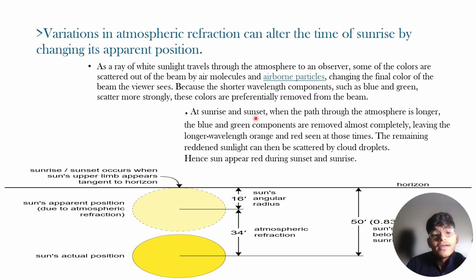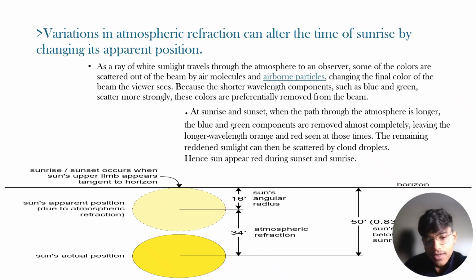So these blue and green colors disappear. At the time of sunrise and sunset, when the path through the atmosphere is so large, the blue and green colors completely disappear and only red and orange remain, and they have a larger wavelength. So these colors can be scattered by the cloud particles, and hence the sun appears red during sunset and sunrise.